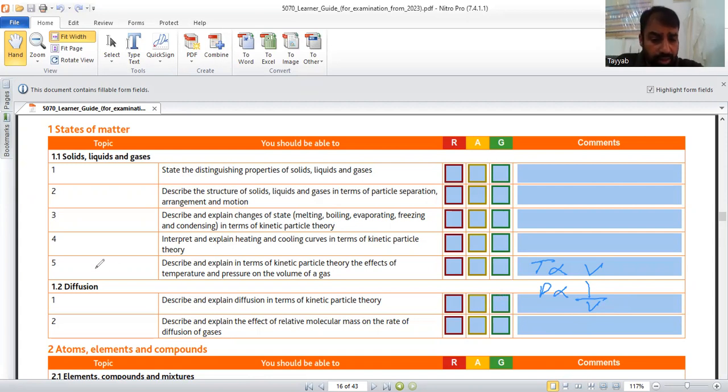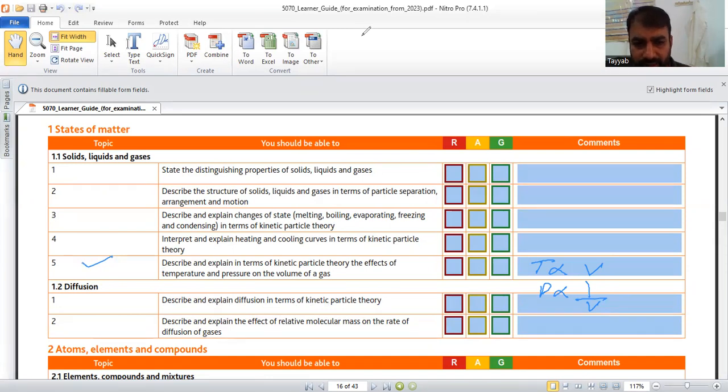Okay, the next topic, which is also related to states of matter, is divided into 1 and 2. Here we have discussed 1.1, all 5 topics. 1.2: describe and explain diffusion in terms of kinetic particle theory. What is diffusion?